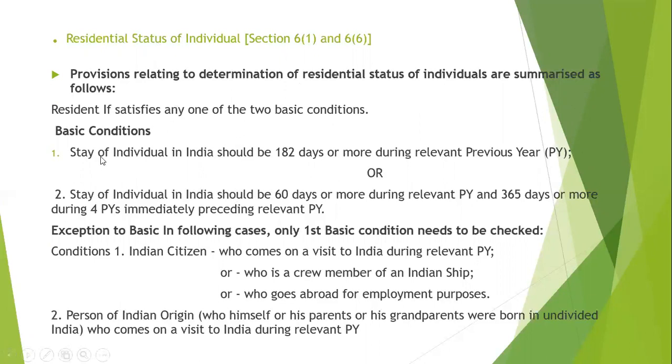So what is the first basic condition? His stay in India should be 182 days or more during the relevant previous year. And if he doesn't satisfy the 182 days condition, then we need to check the 60 days condition. Means his stay in India should be 60 days or more during the relevant previous year, and 365 days or more during the 4 preceding previous years. Means in the 4 preceding previous years, his stay must be 365 days or more.